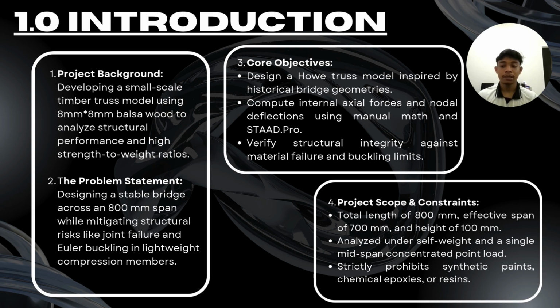Finally, let's look at the project scope and constraints that define our boundary. Mathematically and physically, the model has a total length of 800 mm, an effective span of 700 mm, and a height of 100 mm. The structure is analyzed under two primary loading conditions: its own self-weight and a single concentrated point load applied at the mid-span. Furthermore, the project strictly prohibits the use of synthetic paints, chemical explosives, or resin, meaning our structure joints rely purely on standard fabrication constraints.